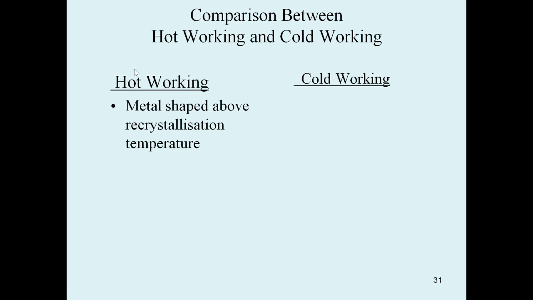While coming to hot working, the metal is shaped above the recrystallization temperature. While coming to cold working, the metal is shaped below the recrystallization temperature, that is nothing but at room temperature.